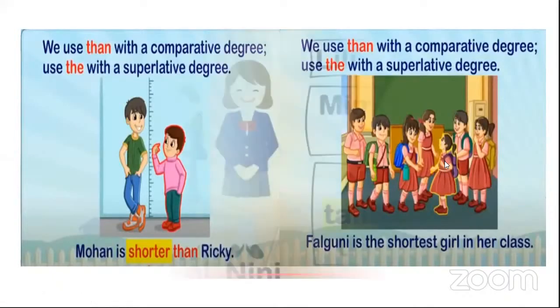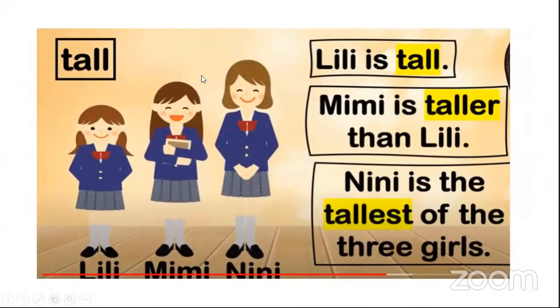Okay. Now the next slide. Here I'll give you an adjective word, and I'll give you some pictures. For example, these are three girls, Lily, Mimi, and Nini. For Lily, I have given an adjective here. Lily is dash. Lily is tall. So I am using the positive degree, tall.